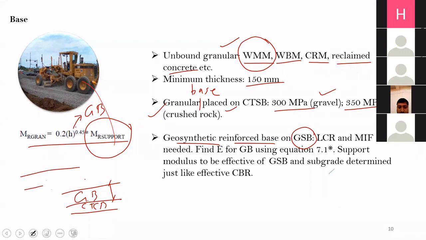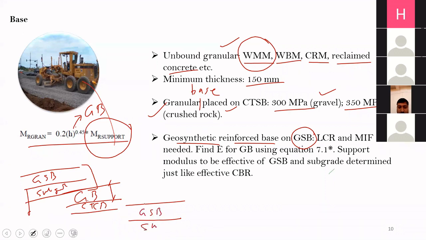The support is the granular subbase, and below that you have subgrade. Is it not? Below that you have a single layer of subgrade. So you will find out MR support for this combined layer. And how will you do that? Using the same method by which we find the effective CBR. So first you will take a two-layer system. You have granular subbase here and you have subgrade here.